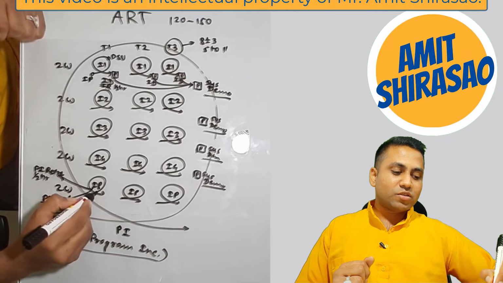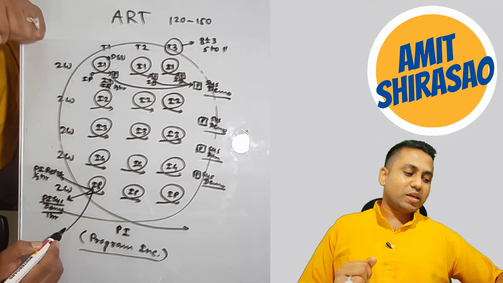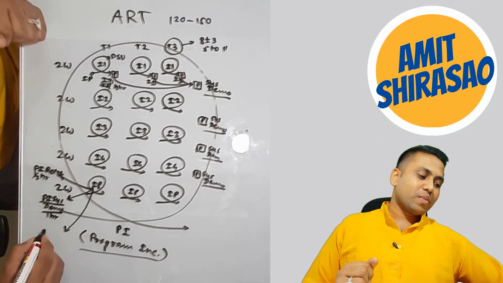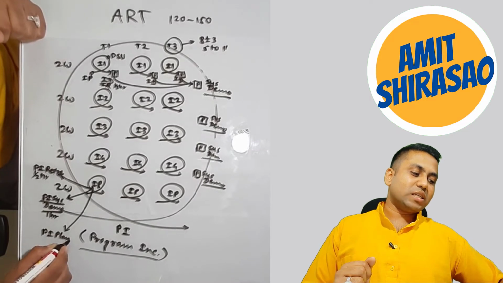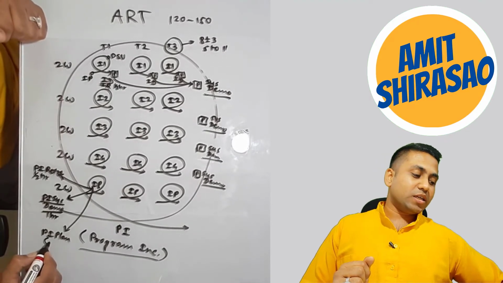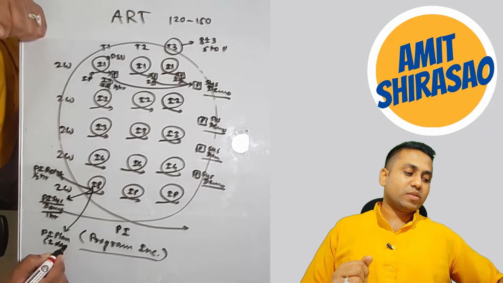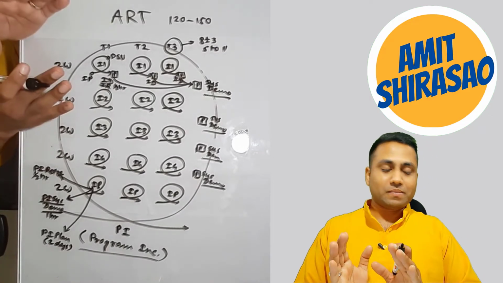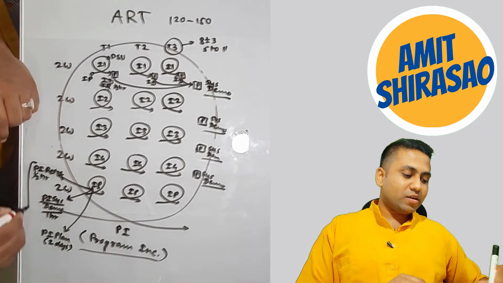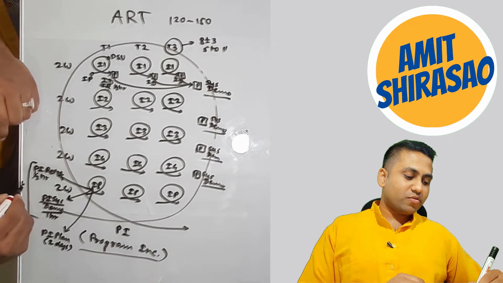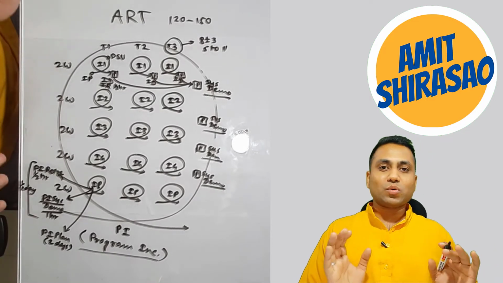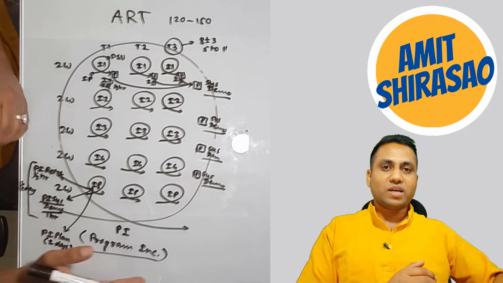So in this IP iteration only, you have one more thing which is called the PI planning meeting. And this meeting takes 2 days. It's a 2 days long meeting. This inspect and adapt meeting is a half day meeting. So big meetings happen at the PI level.